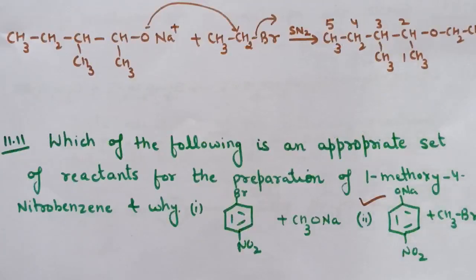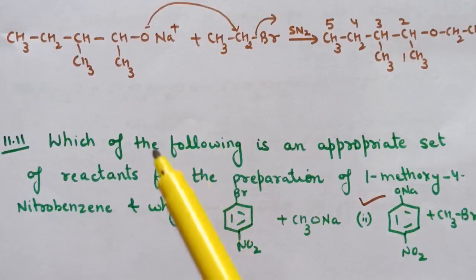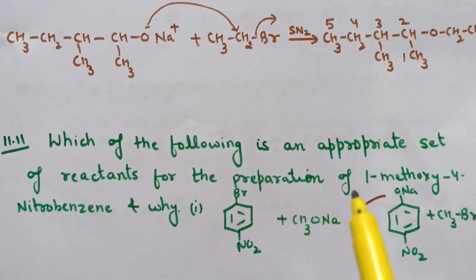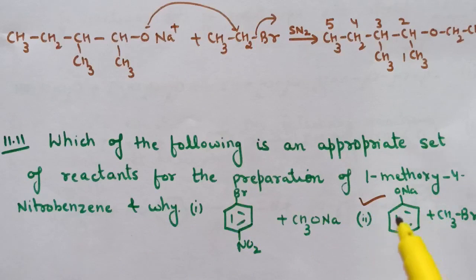Question number 11 is, which of the following is an appropriate set of reactants for the preparation of 1-methoxy-4-nitrobenzene and why? So here two sets of reactants are given, and this set is the appropriate set because here this phenoxide ion will attack on this carbon, and from here this Br negative will leave.